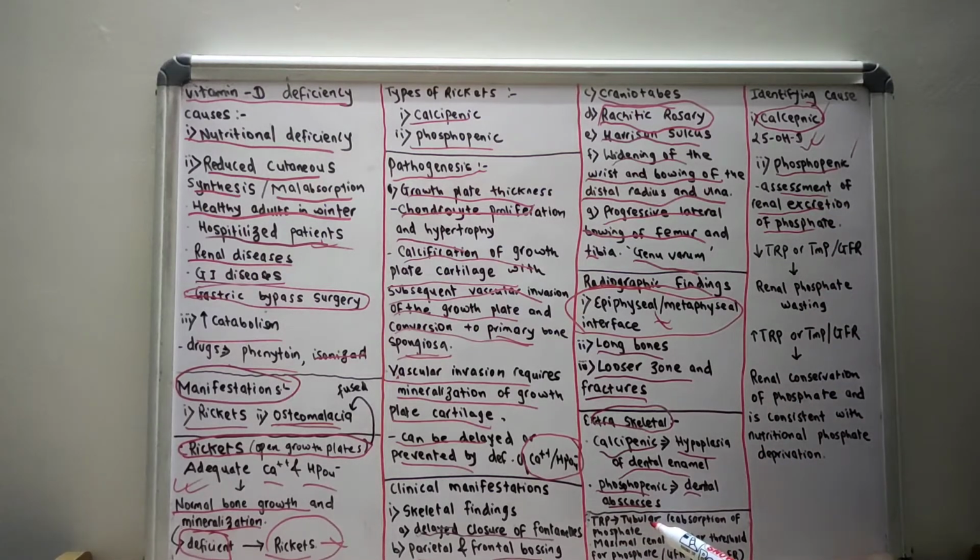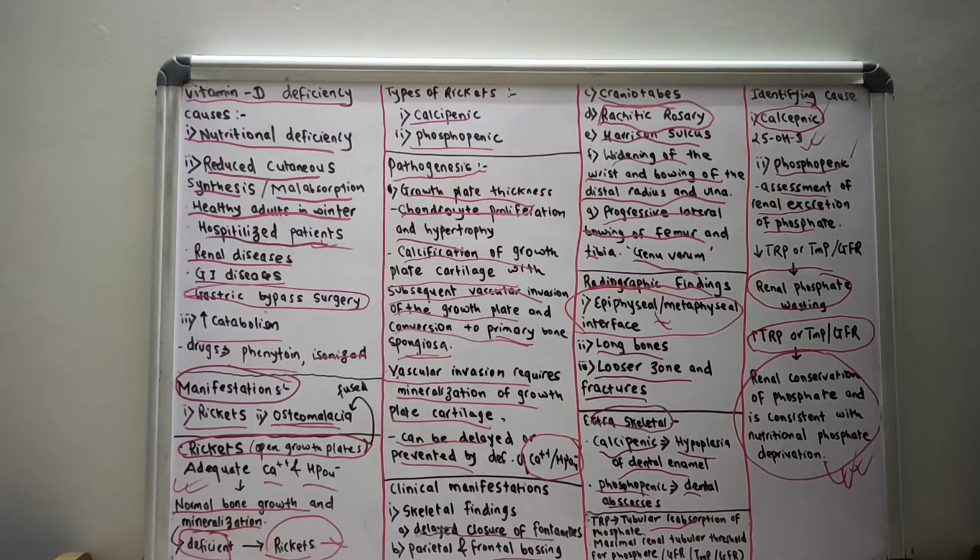The TRP denotes the tubular reabsorption of phosphate, whereas the TMP/GFR denotes the maximal renal tubular threshold for phosphate per glomerular filtration rate. So decreased TRP or TMP/GFR denotes renal phosphate wasting, whereas increased TRP or TMP/GFR denotes renal conservation of phosphate and is consistent with nutritional phosphate deprivation. So this you should know very well.